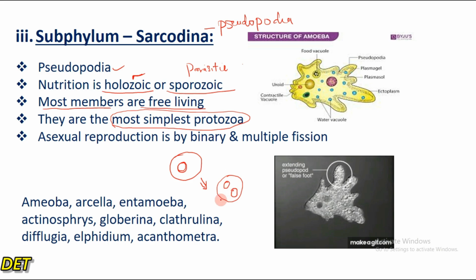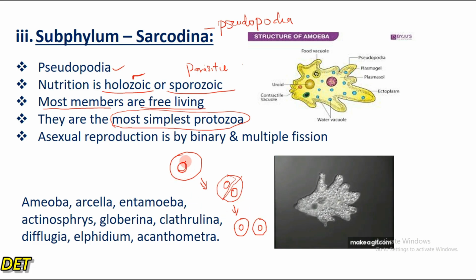Then cytogenesis will occur, which means this cell will divide into two. So what you're going to have is two amoeba daughter cells, right? So this is what you refer to as binary fission. First of all, the nucleus divides into two, and after division of the nucleus, the cytoplasm will divide again to give rise to what? Two daughter organisms, or two daughter cells.